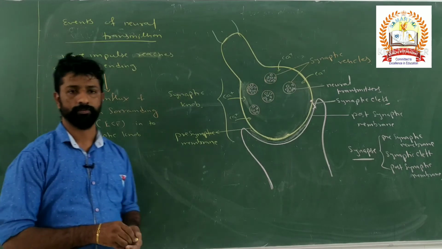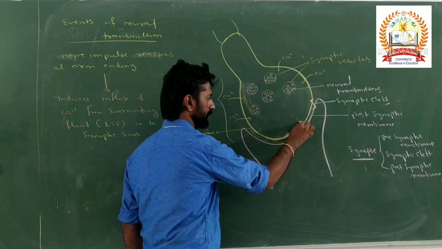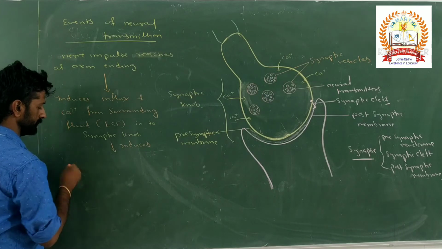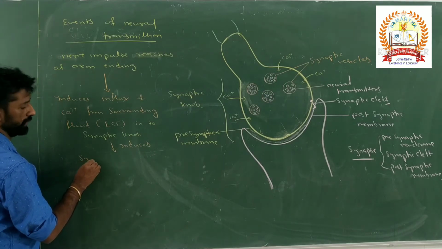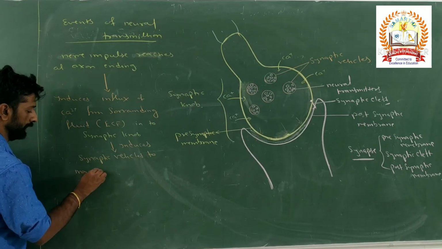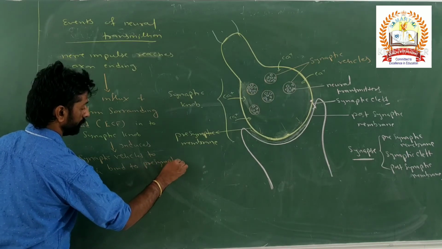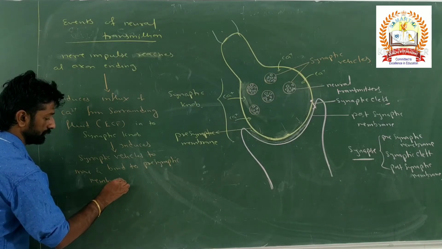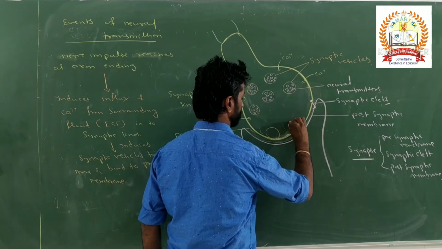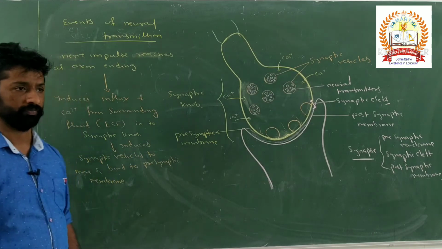These calcium ions induce synaptic vesicles to move towards the periphery of the synaptic knob and bind to the presynaptic membrane. Then what happens?